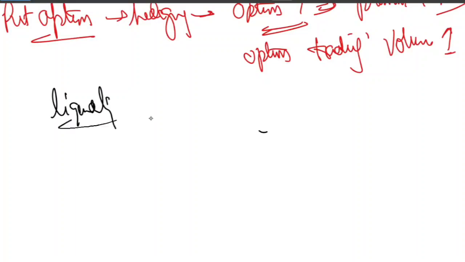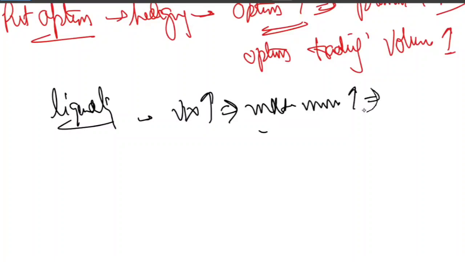They widen the bid-ask spread, so whatever spread is between the bid and ask gets wider, and they demand a higher premium to trade. So remember, whenever I say high VIX, it means high volume but stressed liquidity.